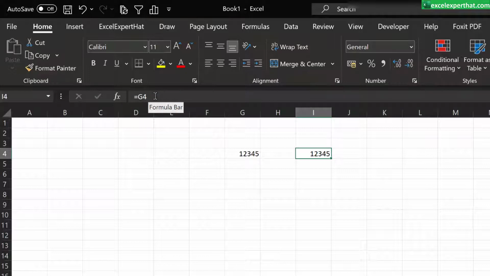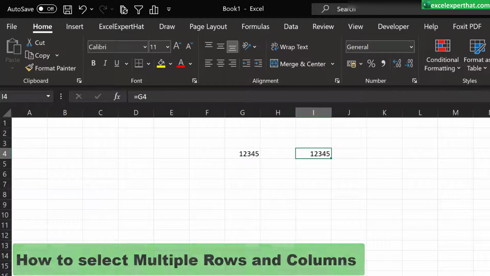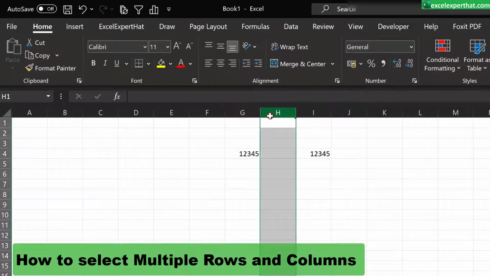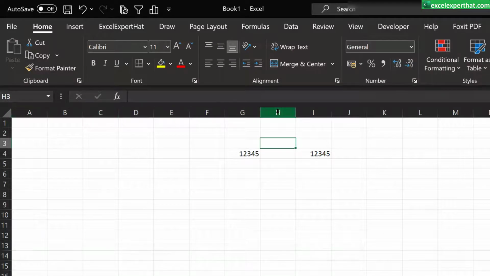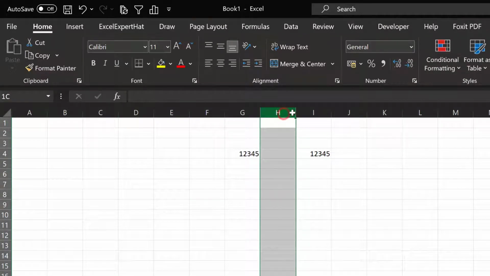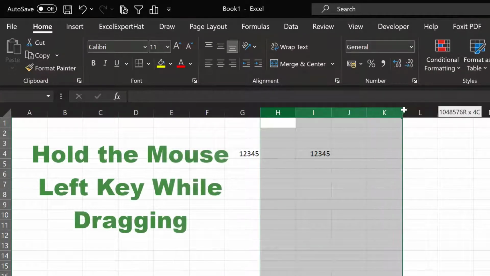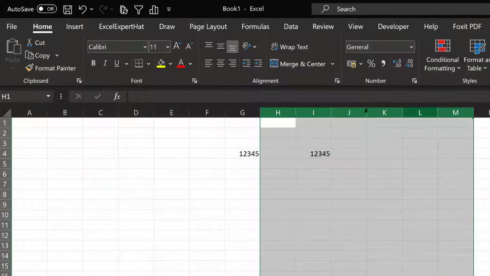Now we will see how to select multiple rows and columns. Just select any column. If you notice, guys, whenever you go to the alphabetical bar area, the mouse arrow is automatically changing. Now you can select the entire column or just drag to the right and you can select multiple columns.